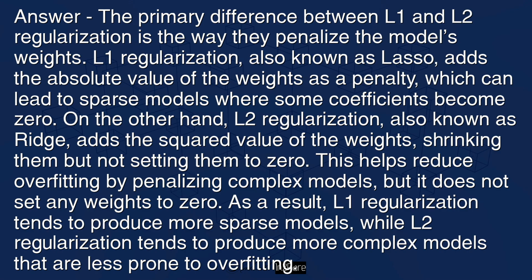This helps reduce overfitting by penalizing complex models, but it does not set any weights to zero. As a result, L1 regularization tends to produce more sparse models, while L2 regularization tends to produce more complex models that are less prone to overfitting.